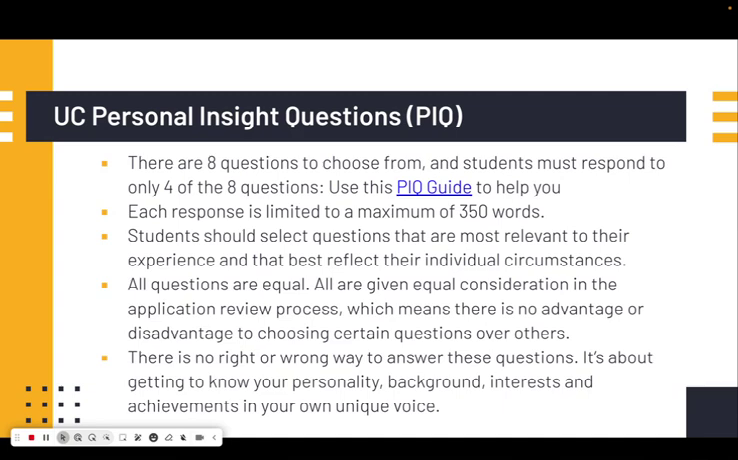And all questions are equal, so it's not like question 5 is worth more than question 1. So it's all in how the student answers the question. All are given equal consideration in the application review process, and there is no right or wrong way to answer these questions. So it's really the opportunity for the UCs to get to know you, your personality, your background, your interests, and what you can bring to their campuses, and really get to hear your unique voice through these answers.